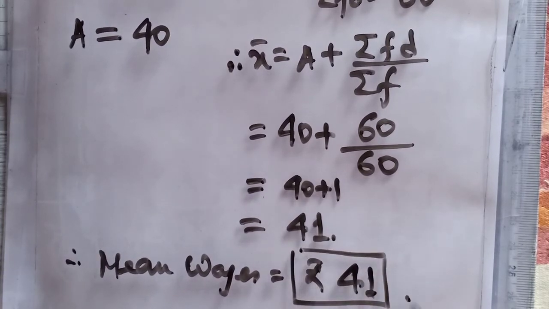These are the two ways, the direct method and the shortcut method, for calculating the mean of discrete series ungrouped data with frequency.